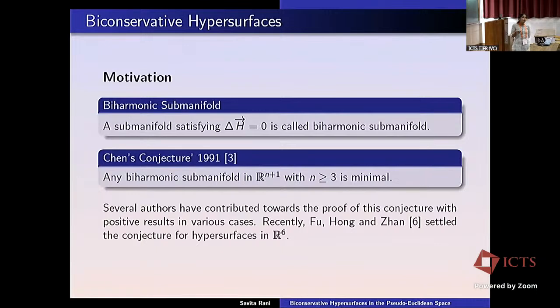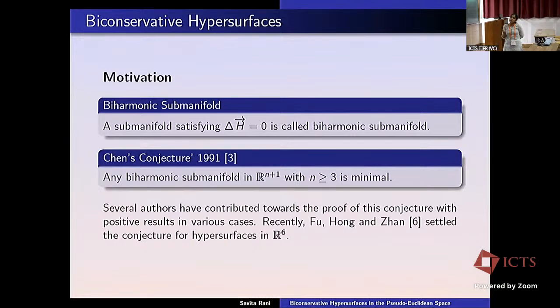So what is the motivation to study such kinds of hypersurfaces? As we know, in the harmonic case, we talk about minimal hypersurfaces or minimal surfaces. Then we extend our study to biharmonic. Harmonic submanifolds are a subset of biharmonic, and then biharmonic are a subset of biconservative. So it is a wider class to study, so that we can obtain results to study some of the problems that are still open in higher dimension. So what is a biharmonic submanifold? A submanifold which satisfies that the Laplacian of the mean curvature vector is equal to 0 is called a biharmonic submanifold.